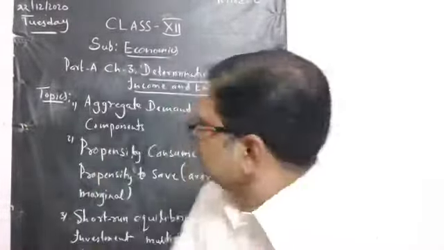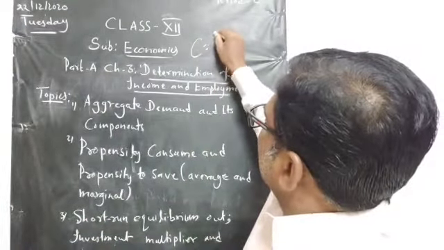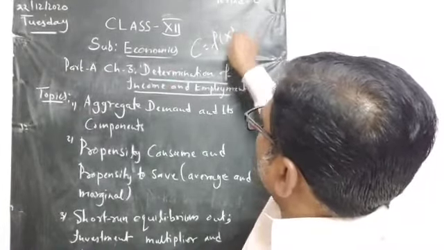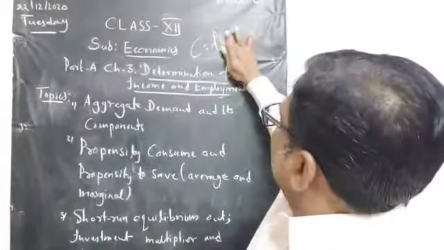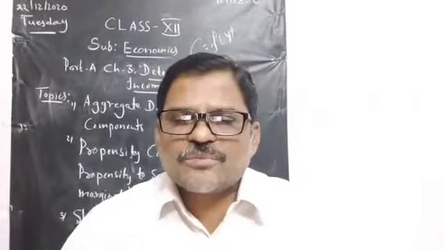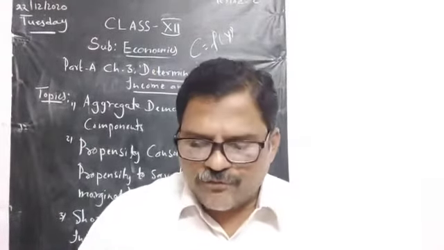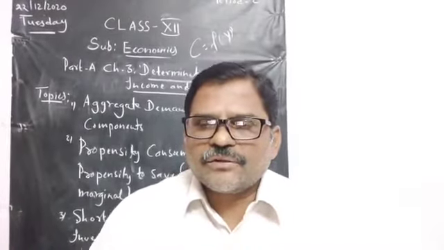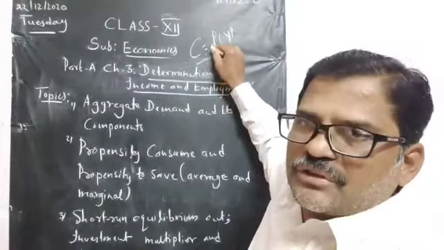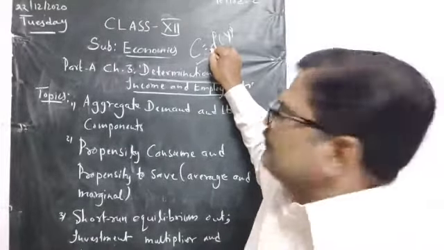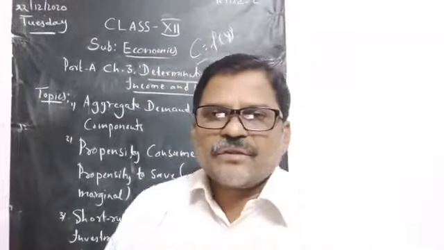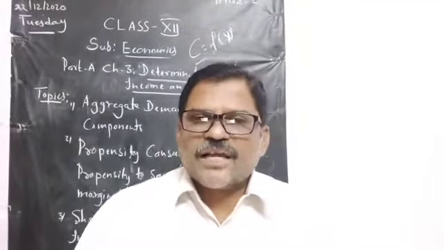That means I am showing here, C is equal to function of Y. Here C means consumption, and F means function. The bracket Y means income. So C is equal to F into Y.